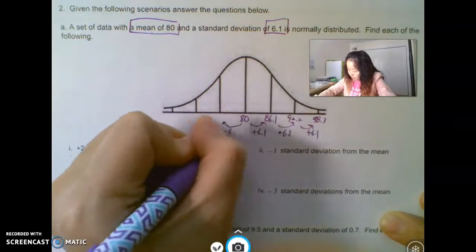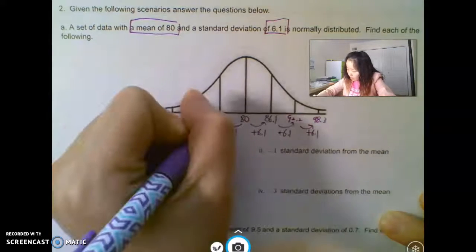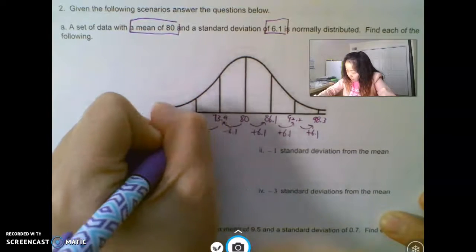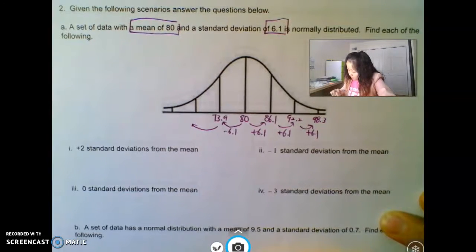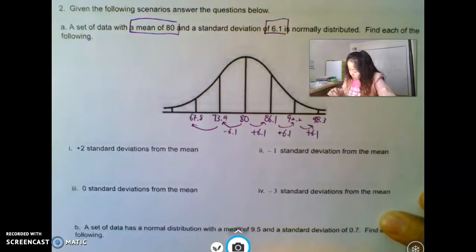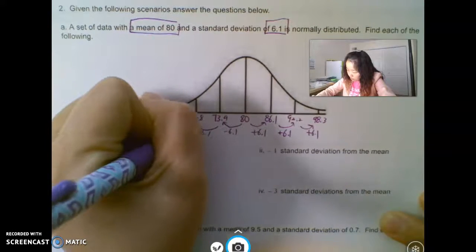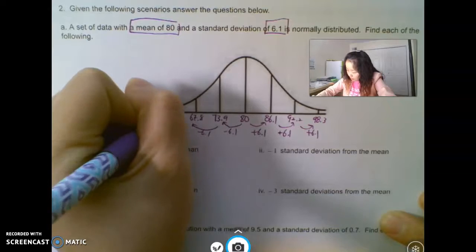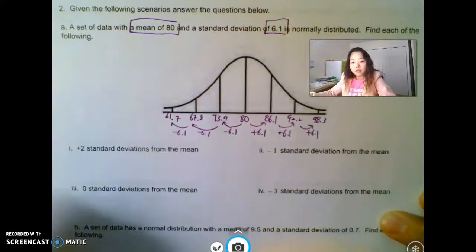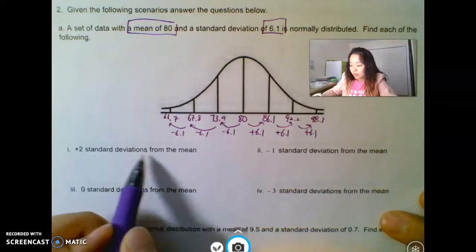Let's go the other direction. 73.9, 67.8, and we're just going 6.1 each time. That'll be 61.7. Do you see how these questions ask what is plus 2 standard deviations from the mean?